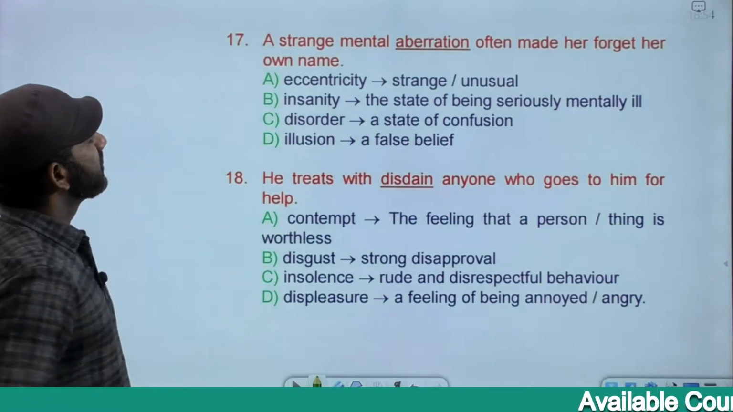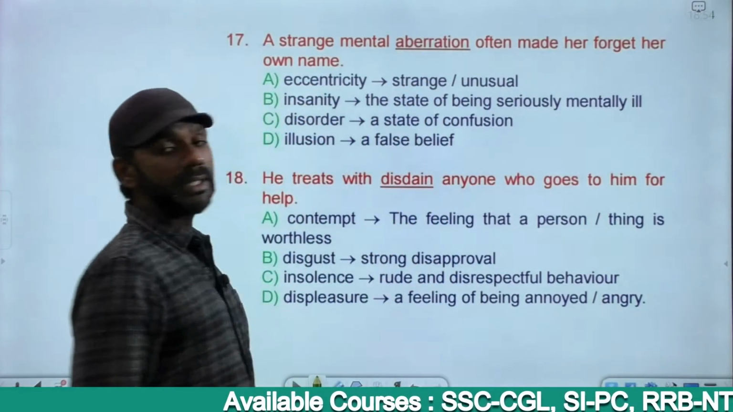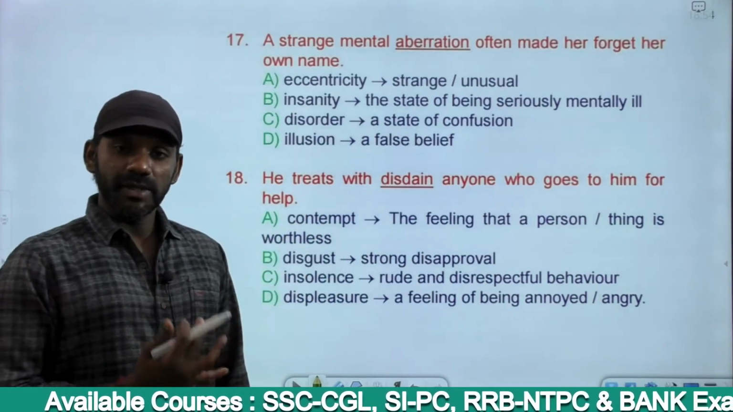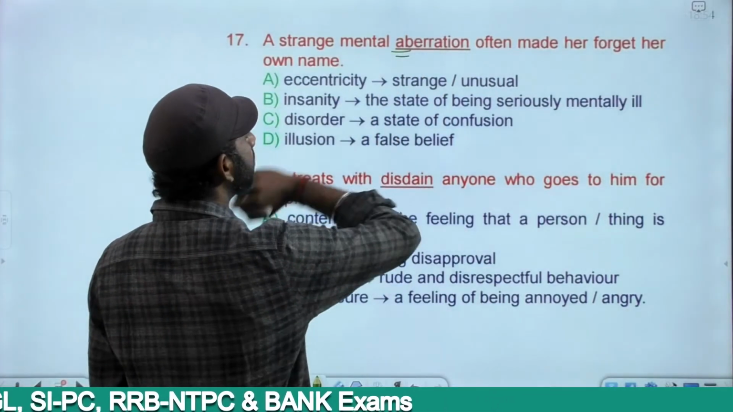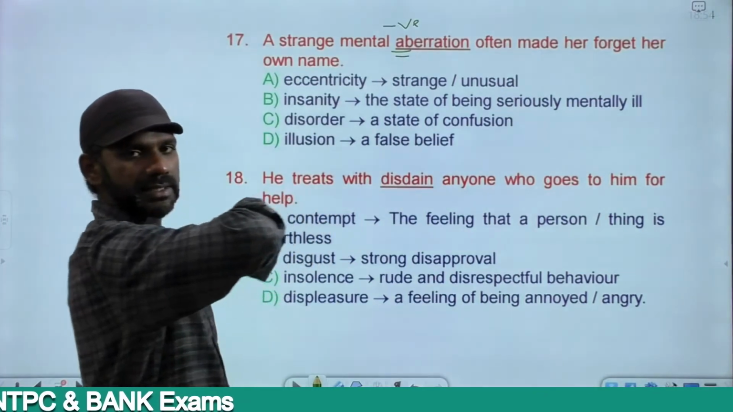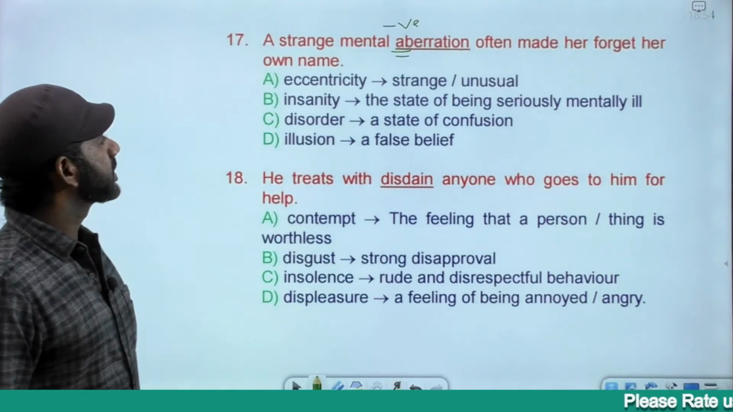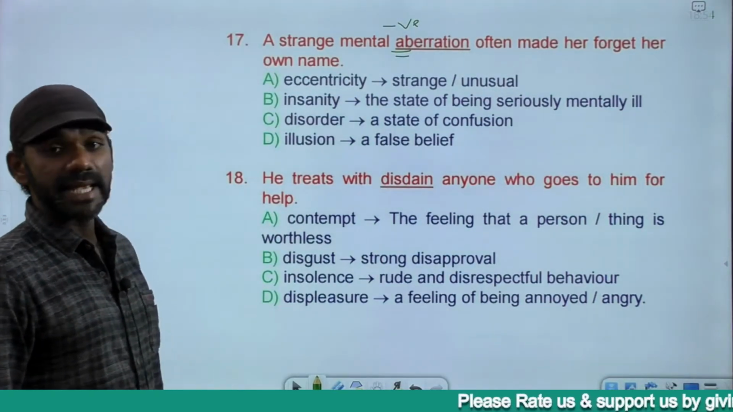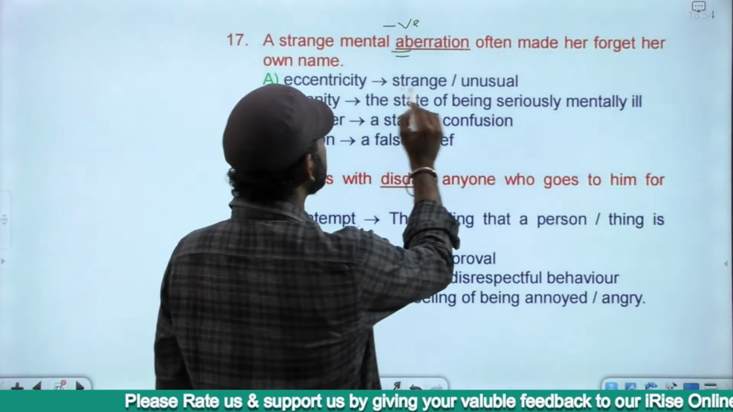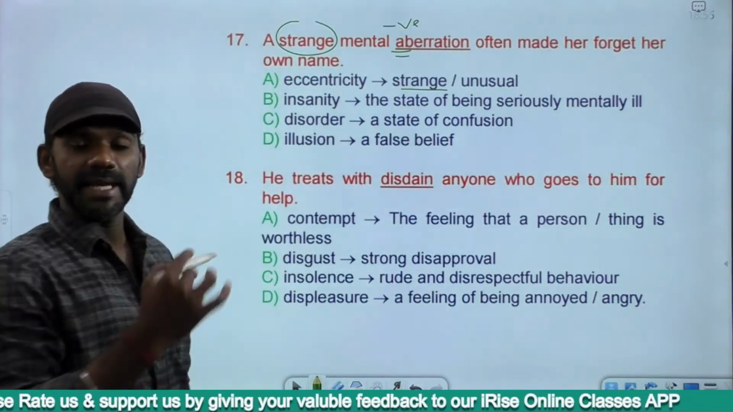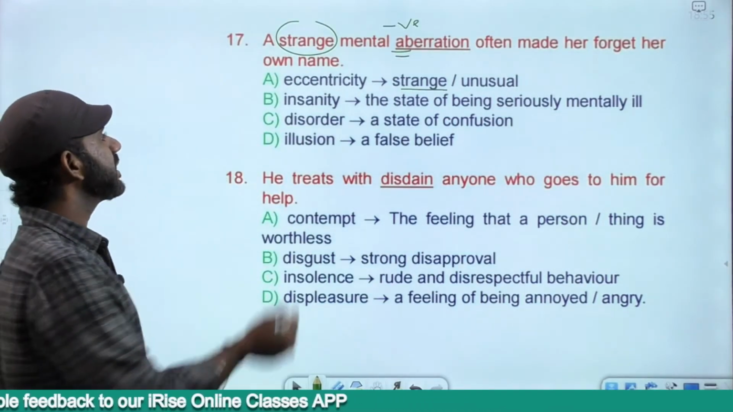The next one. A strange mental aberration often made her forget her own name. Negatively charged because it made her forget her own name. A mental aberration. Aberration is a negative word because ab is a negative prefix. The options are eccentricity, insanity, disorder, illusion. Eccentricity is strange or unusual. The word strange is already there. Eccentric means something is strange. An eccentric person means a strange person. It becomes an error with a redundancy, repetition.